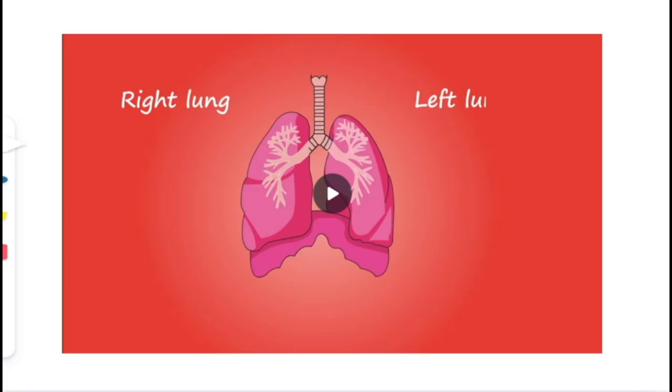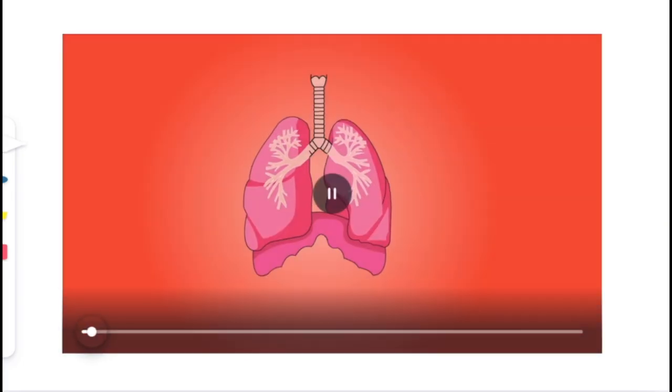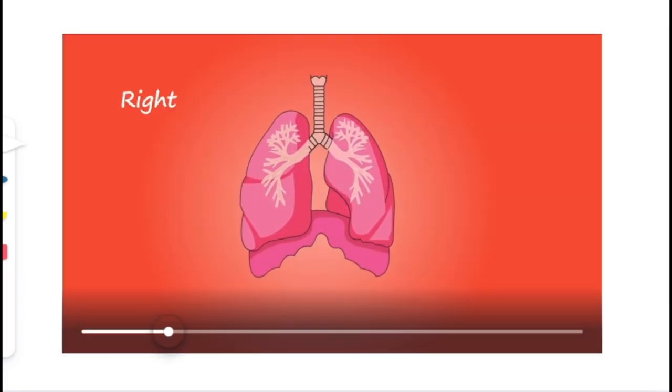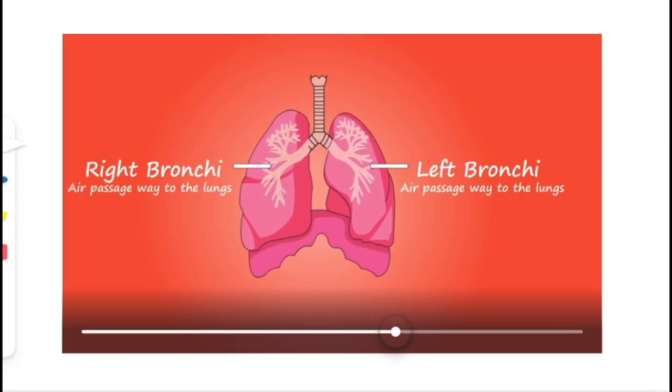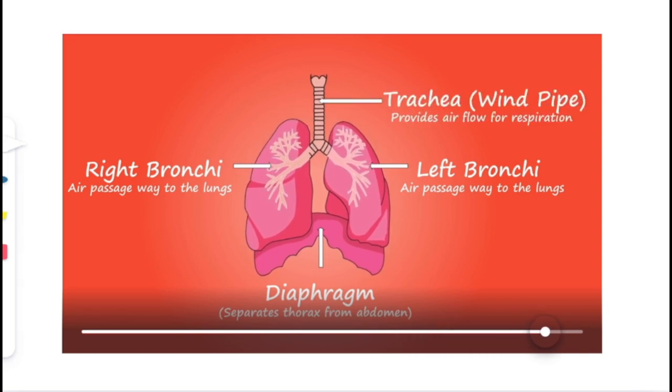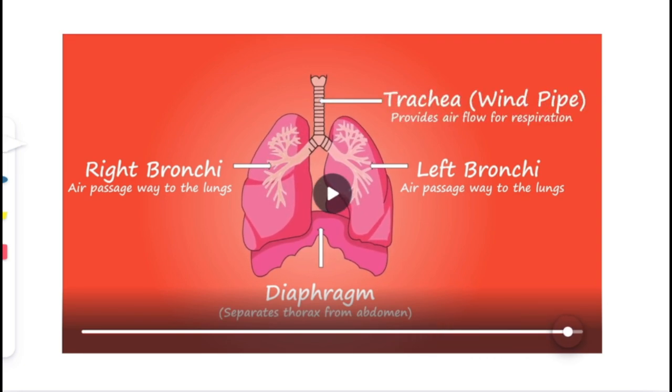Now you can also see here that this is the right lung, this is the left lung. Okay, this is the right bronchus, air passageway to the lungs, and this is the left bronchus, and this is the diaphragm that separates the thorax and the abdomen.